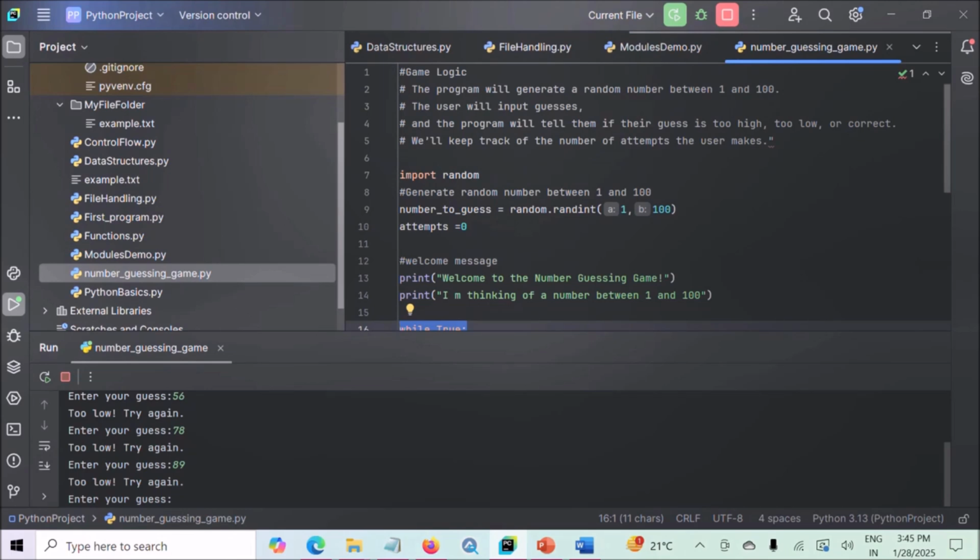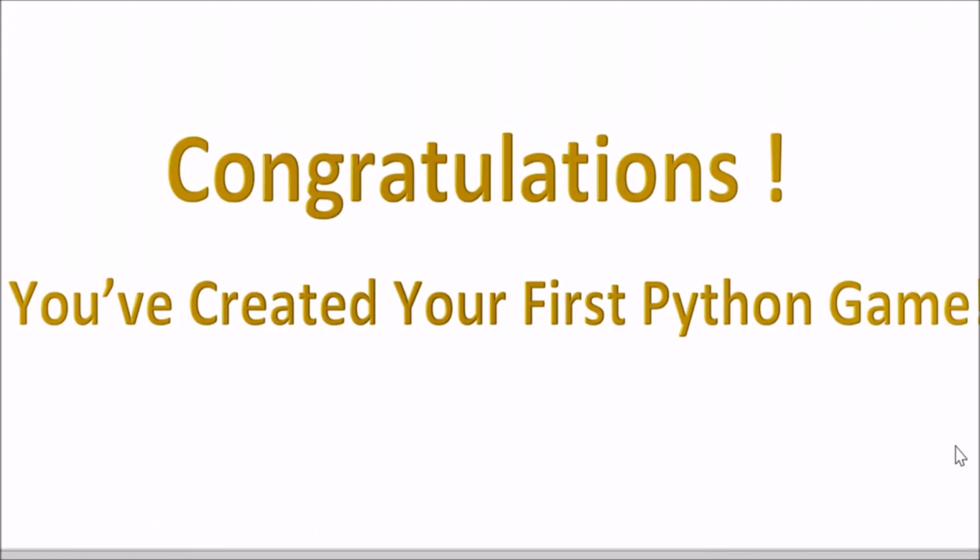Now this is a very basic project, but you can easily enhance it by adding a limit to the number of attempts, giving the user an option to play again after completing a game, or adding more complex feedback messages like telling them if they are getting closer. So congratulations, you have created your first Python game. Just like that, we have created a fun number guessing game. This project covers basic Python concepts, but it is a great starting point for beginners. You can modify and expand it as you continue learning.